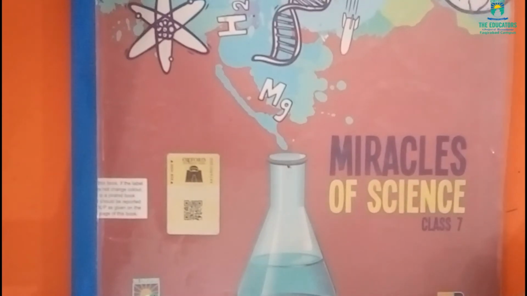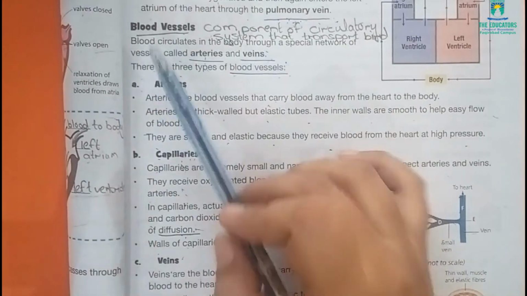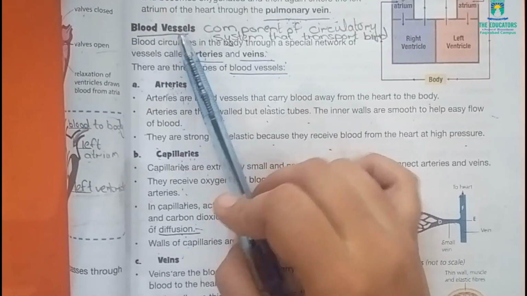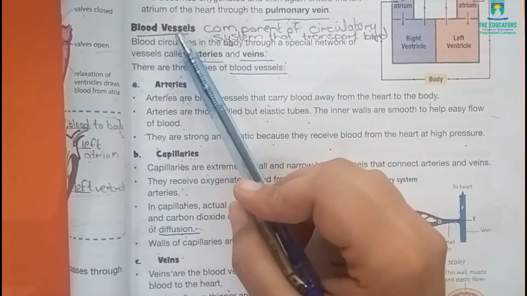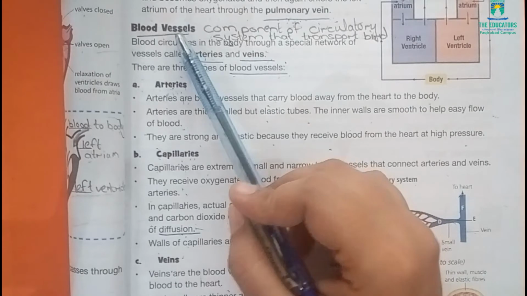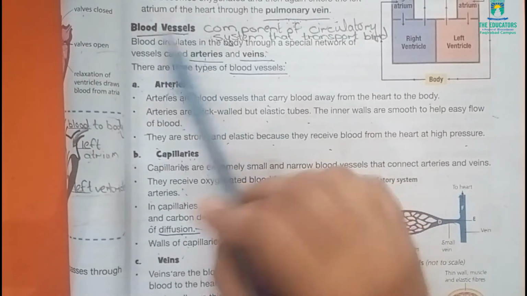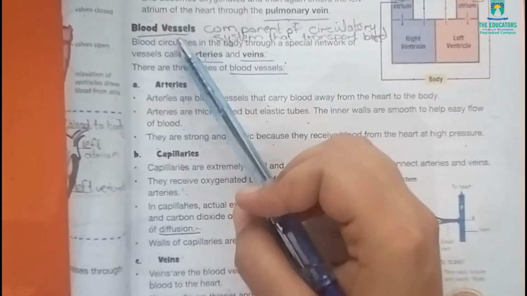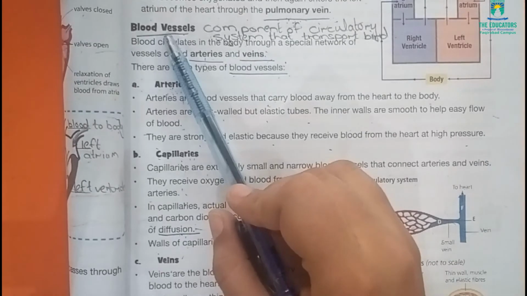Students, open your book, page number 17. Today our topic is blood vessels. What do you mean by blood vessels? Actually, blood vessels are components of the circulatory system that transport blood.